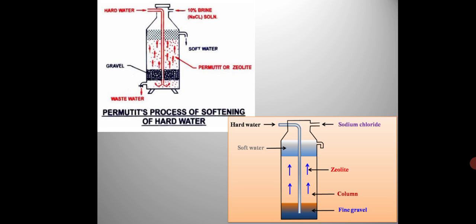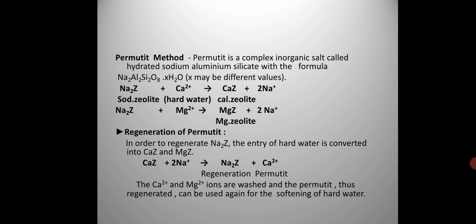Here calcium zeolite and magnesium zeolite are present. Now what happens during regeneration of the permutite? Calcium zeolite reacts with sodium chloride or brine solution to form Na2Z and calcium ions. Magnesium zeolite reacts with sodium chloride to form sodium zeolite and magnesium chloride. Calcium and magnesium ions are washed away and the permutite is thus regenerated.